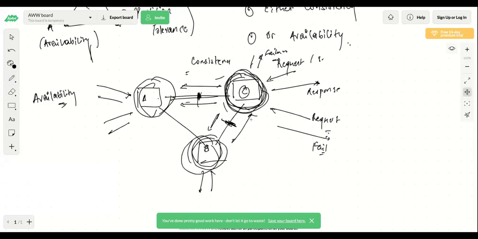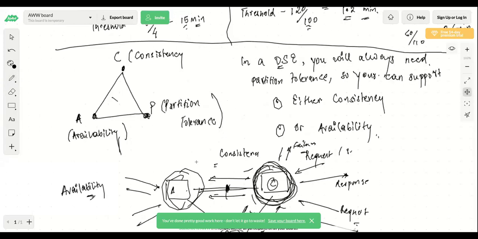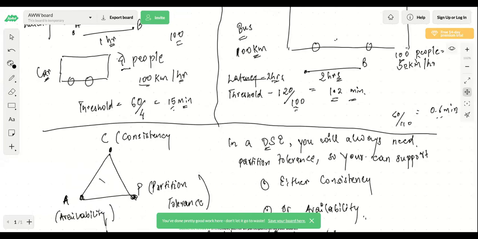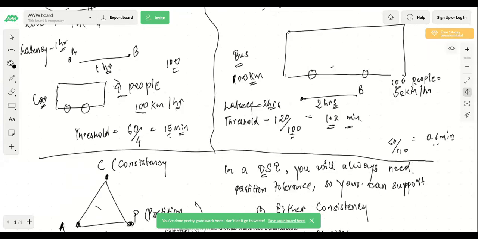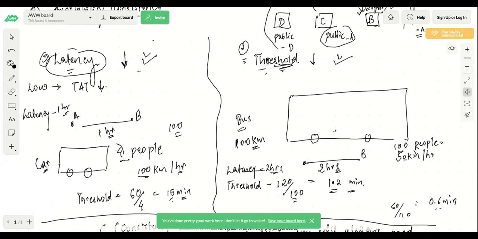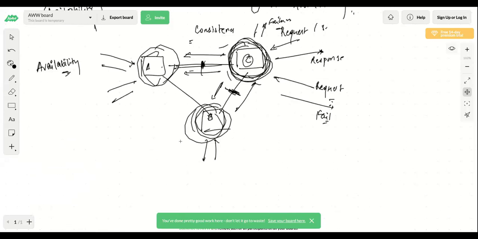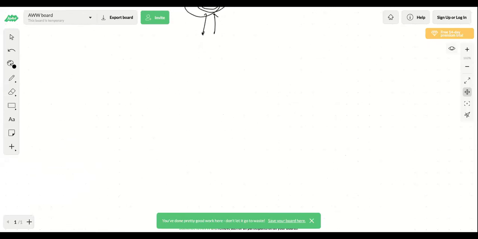Let's move on to the next part. I think we have spent enough time on consistency, availability, and partition tolerance. Let's go on to the next part, which is about the estimations. We might not be able to complete the complete design, but we'll see part of it, and maybe we'll continue in the next lecture. Okay, so we have the estimations as well, or I'll try to finish most part of it.